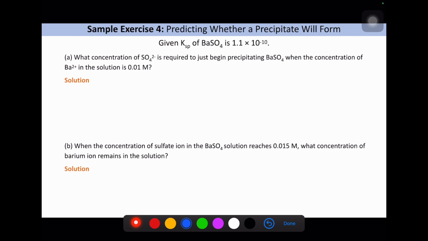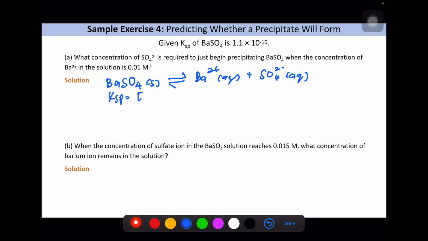So write down the equation first. BaSO4 in solid is reversible to Ba2+ in aqueous and sulfate in aqueous. So the Ksp value equals Ba2+ times sulfate.